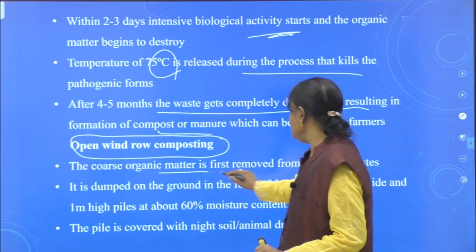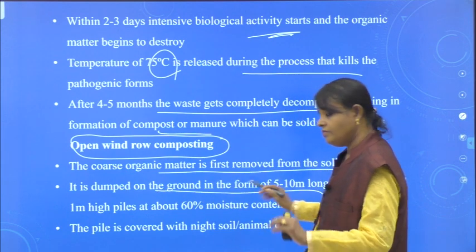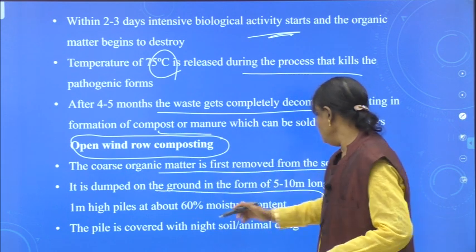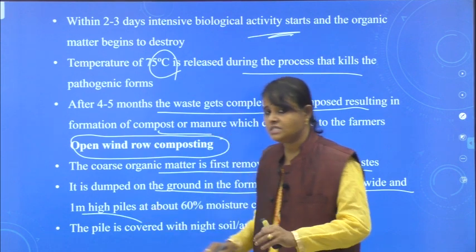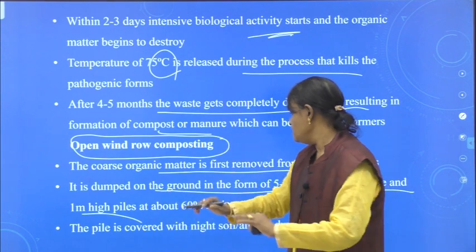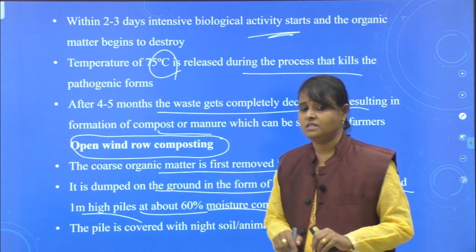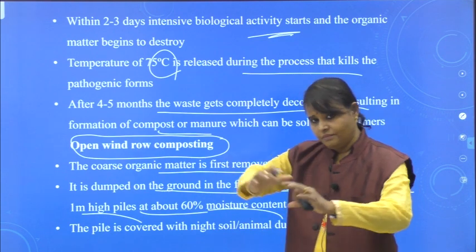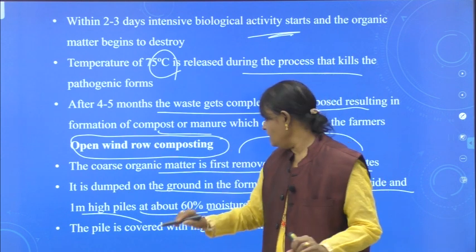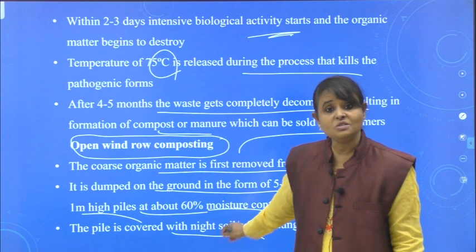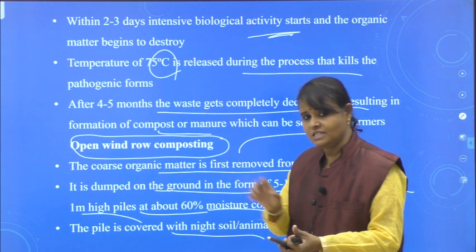Okay. The coarse organic material is first removed from the solid waste. They just simply dump it on the ground in the form of 5 to 10 meters long, 1 to 2 meters wide and 1 meter high piles in the form of heap. Okay, so piles, and about 60% moisture content is also present in this. Each pile is covered with the night soil. What is night soil? I just now told you. Animal excretory material. See, the procedure is a little bit the same.